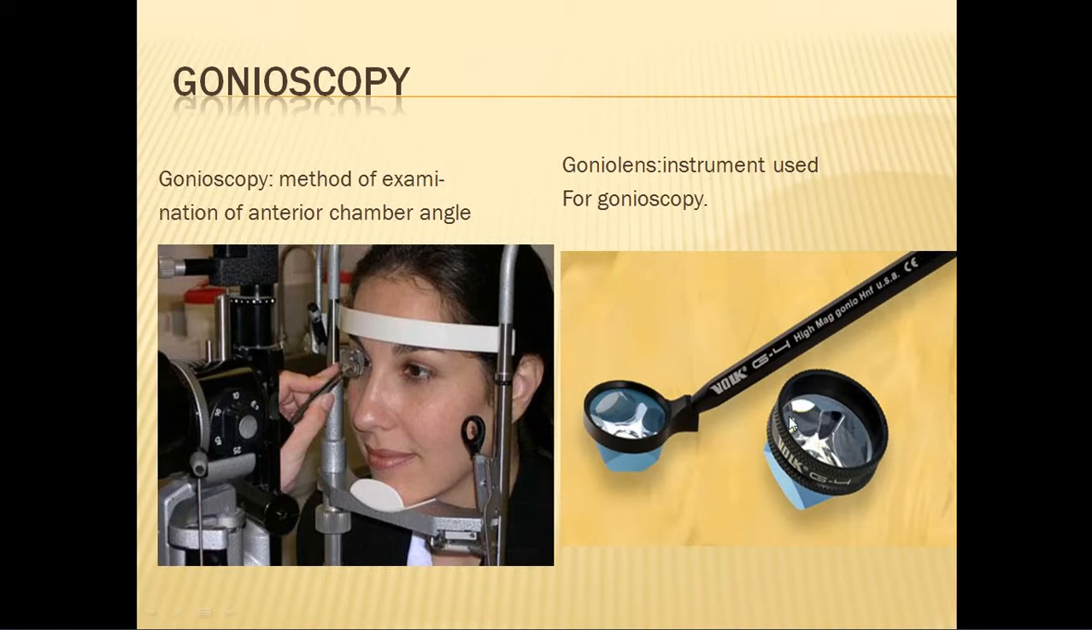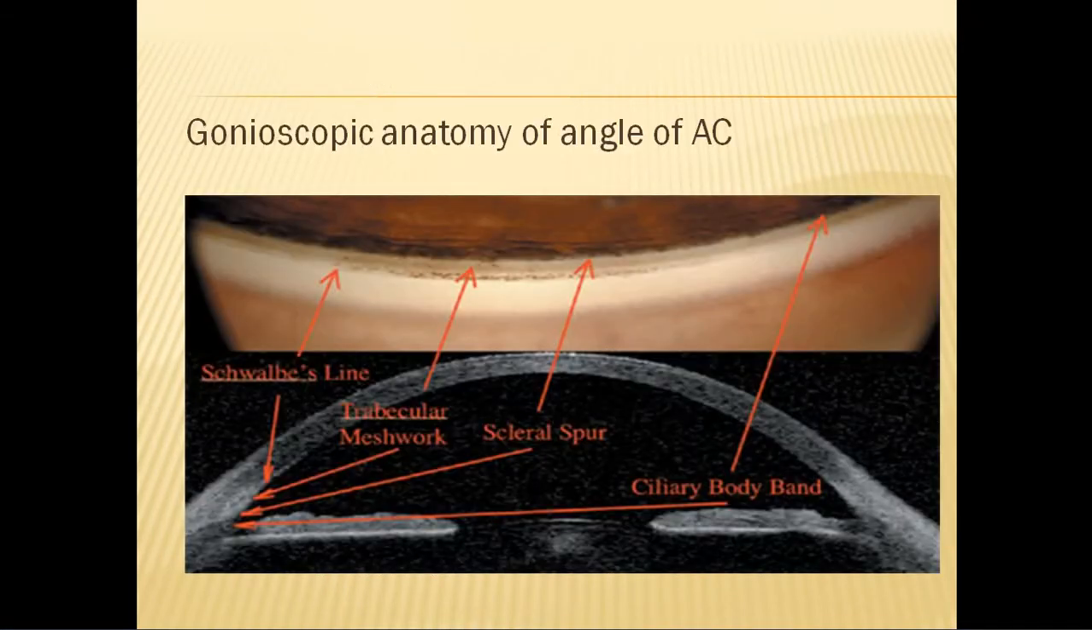These are the different types of gonio lenses which can be used. What we have to do is place the gonioscope on the cornea, focus on the angle and view. For that, we first have to anesthetize the corneal surface using 4% xylocaine drops or proparacaine, any kind of surface anesthetic. When we do so and examine the angle of the anterior chamber, this is how the angle structures actually look in a patient.